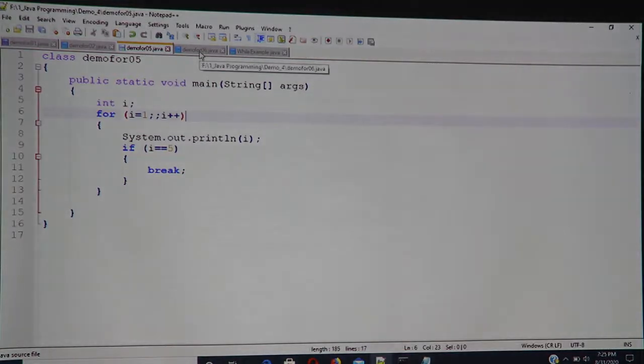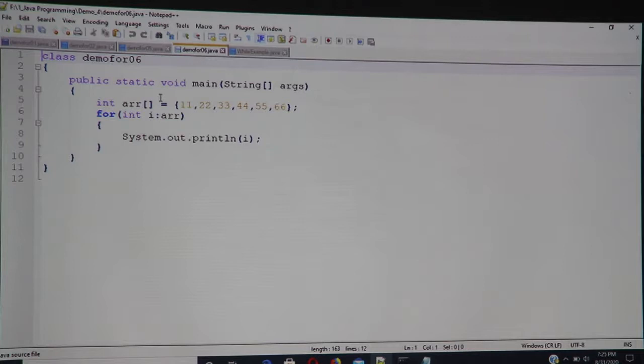There is another for loop which I wanted to let you know about. Suppose we want to traverse an array, then for each member of an array, there is this for loop which traverses each member of an array. Let us understand what it actually is. I have an array which is of type integer. The name of the array is ARR, and you know ARR is nothing but the name of an array, and it's a reference variable.